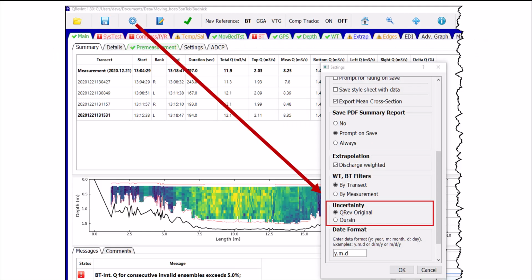environment. The user can choose which uncertainty assessment they would like to use by clicking on the Options icon at the top in the toolbar and scrolling down to the uncertainty component in the options list, and then selecting either QRev Original or the OURSIN analysis.